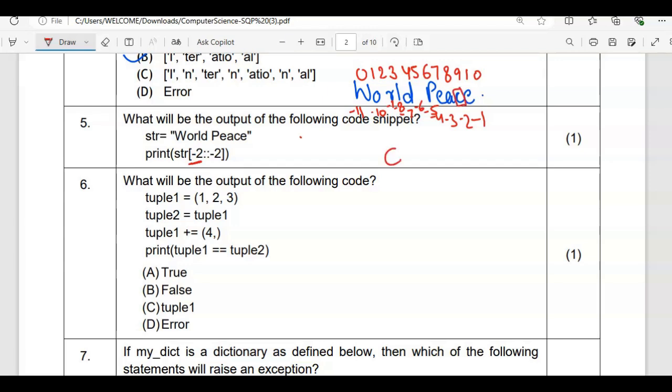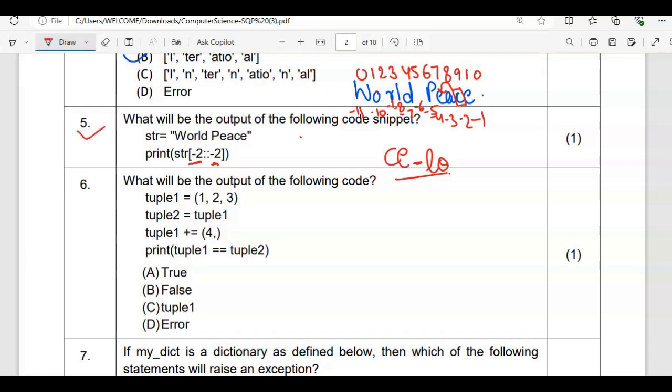So the answer is, we are starting from where? We have to start from C. So first you will write C here and then -2. The step value is again moving from right to left for two places. So it will switch from C to E. So E will come here, and then E2 space. Then space will come here. And then space 2 we have L, and then L2 we have O, and then O2 nothing is there. So this is the final output.